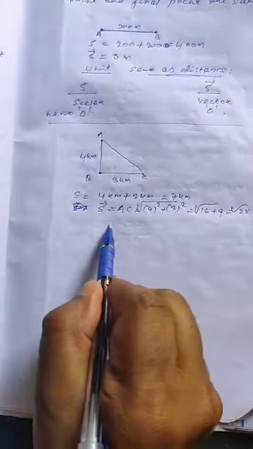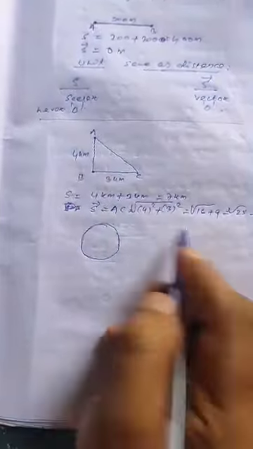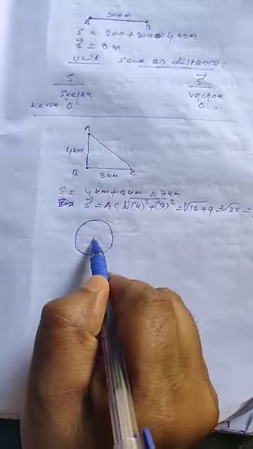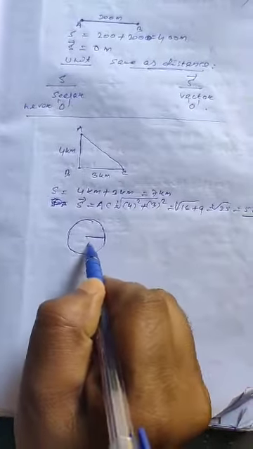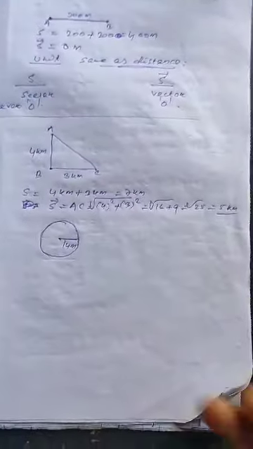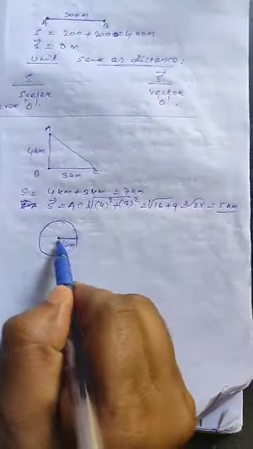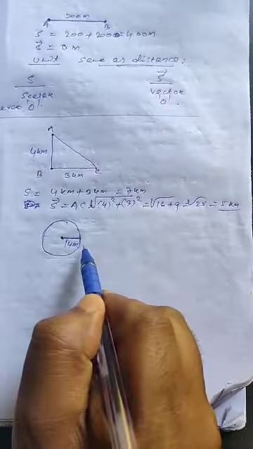Similarly, suppose one object is going around a circular path of radius 14 meter.